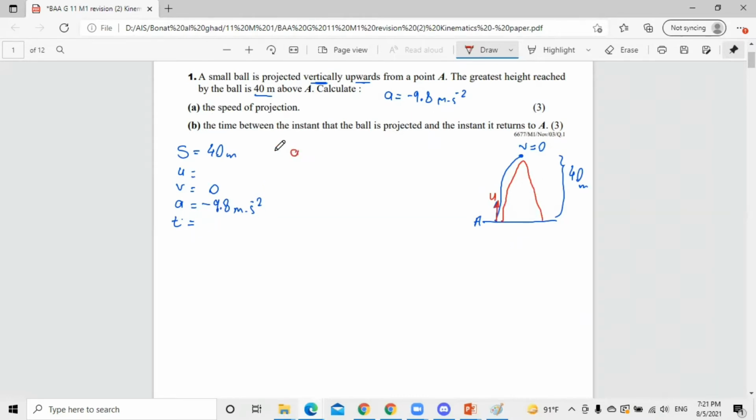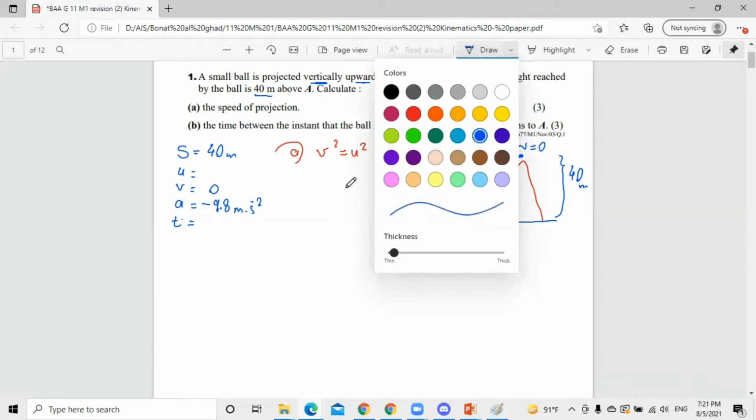Part A, to do it, we have the distance, the final velocity, and the acceleration, and they ask about U. So the formula will be v squared equals u squared plus 2as. This is the formula that we are going to use.